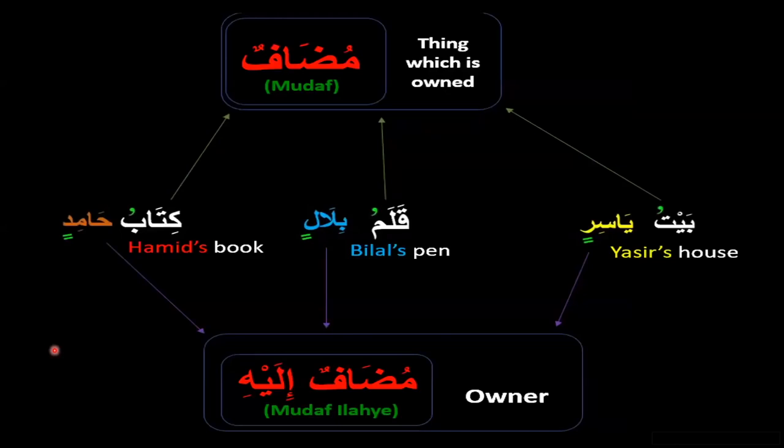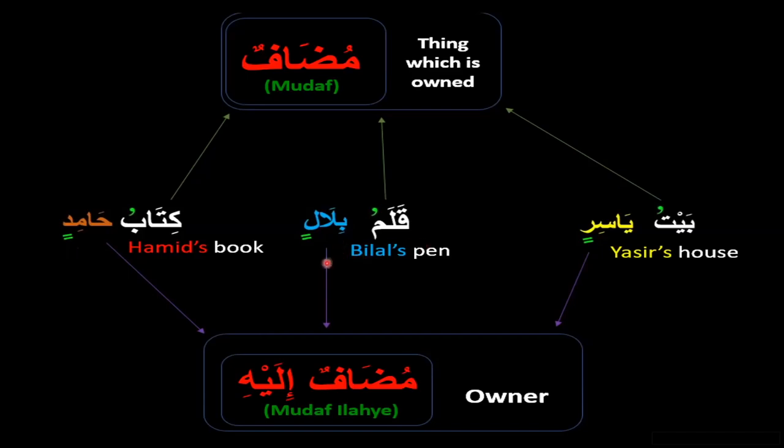That was about Mudaf Mudaf Ilayhi. Alhamdulillah, all of us know what Mudaf Mudaf Ilayhi is. Let me just tell you once again, very briefly. Kitabu Hamidin means Hamid's book or book of Hamid. They both have the same meaning, right? So Kitab is the object which is owned by whom? Hamid. So Kitab is called Mudaf, which is the thing which is owned, and Hamid is called Mudaf Ilayhi, who is the owner of the thing.